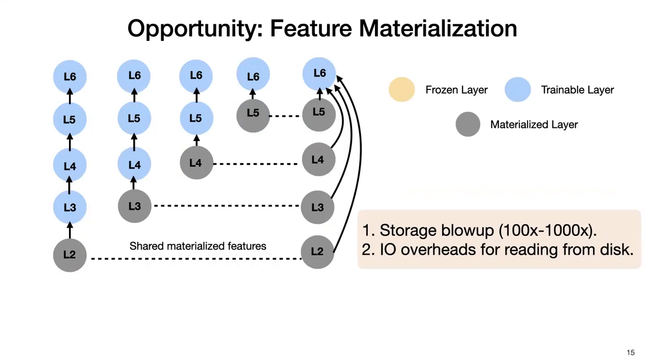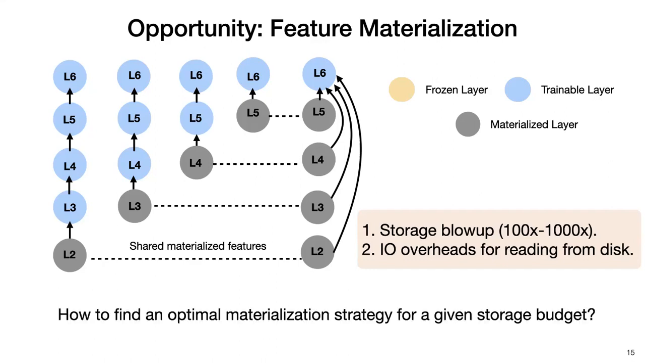Second, even if you can materialize these features and store them on disk, reading the features again and again from the disk to train the remaining model layers can incur significant I/O overheads that can impede the training performance. So the challenge here is to find an optimal materialization strategy that can conform to a given storage budget.